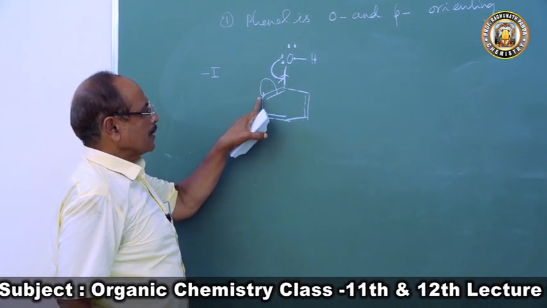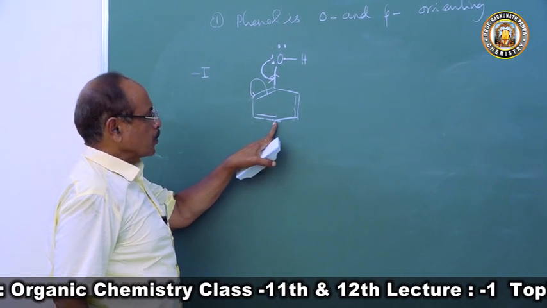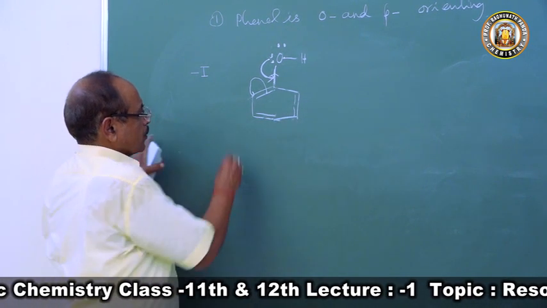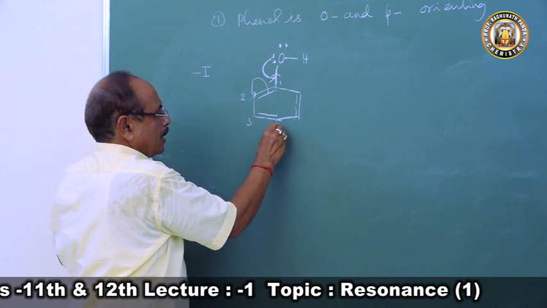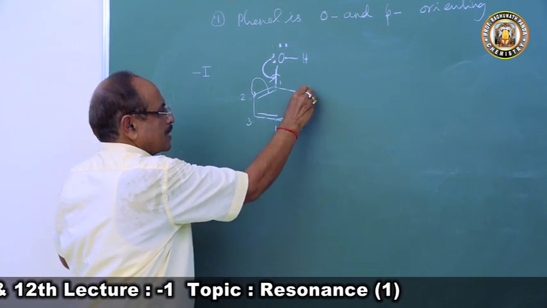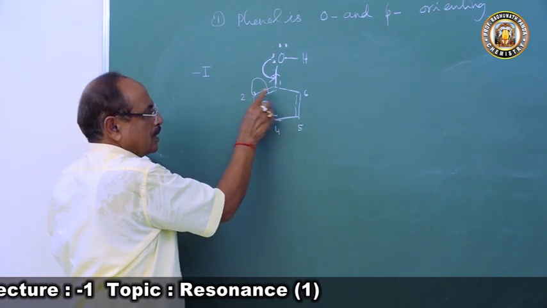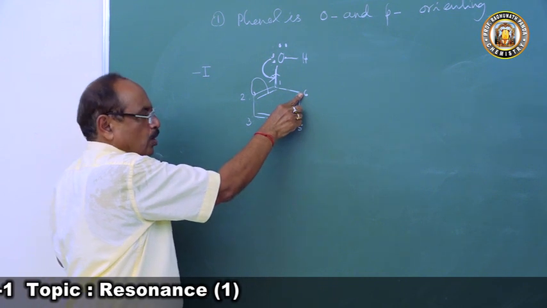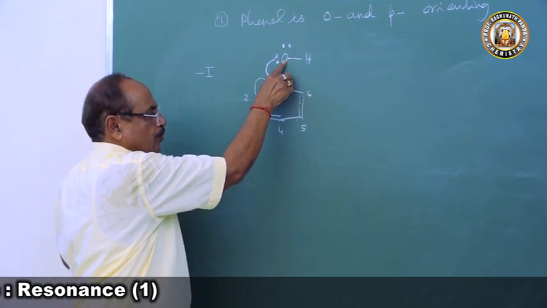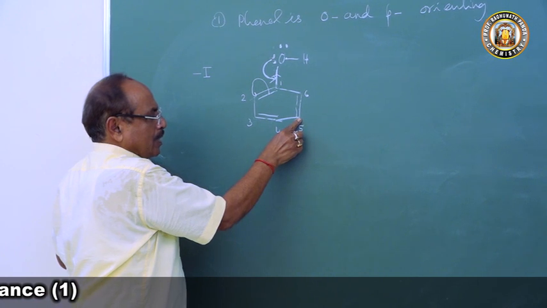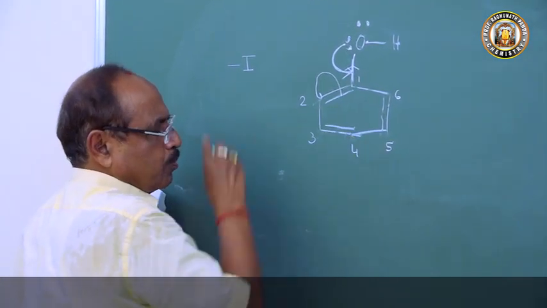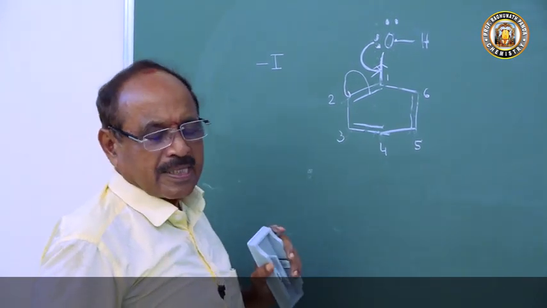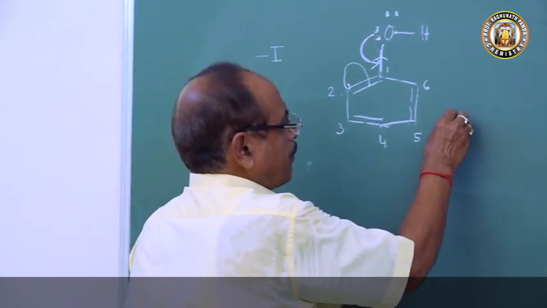This carbon atom is 1, this 2, this 3, this 4, this 5, this 6. So the 2 and 6 positions are called the ortho positions with respect to the OH group. The 3 and 5 positions are called meta positions, and 4 is called the para position with respect to the OH group. So then what will happen?